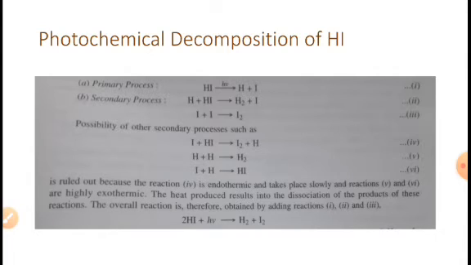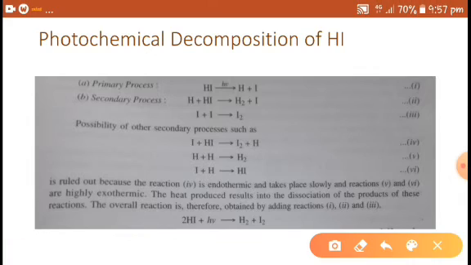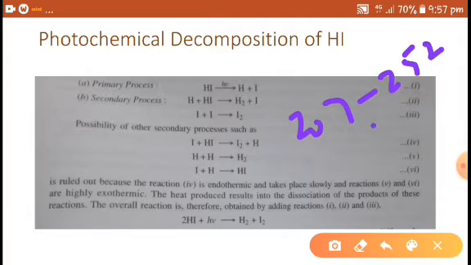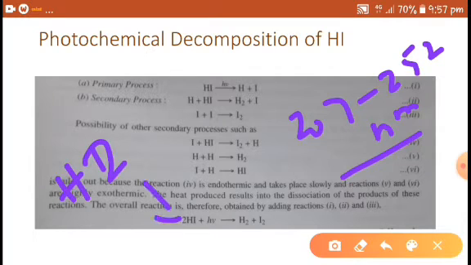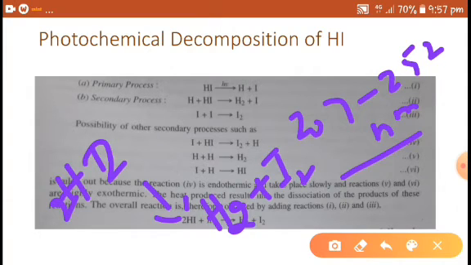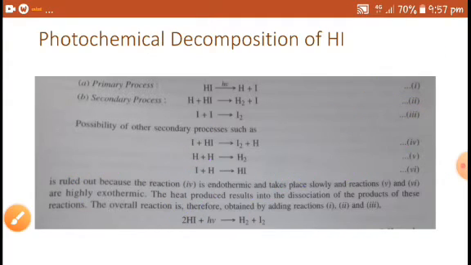On exposure to radiation having a wavelength in the range of 207 to 252 nanometers, the decomposition of hydrogen iodide takes place. Hydrogen iodide, right?